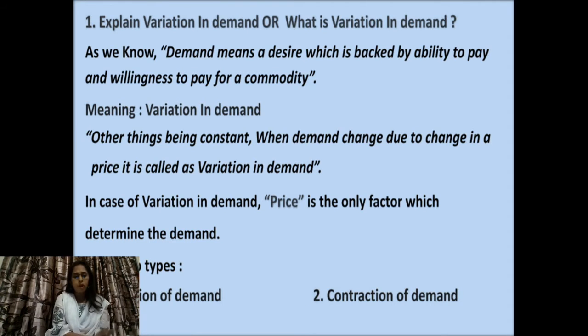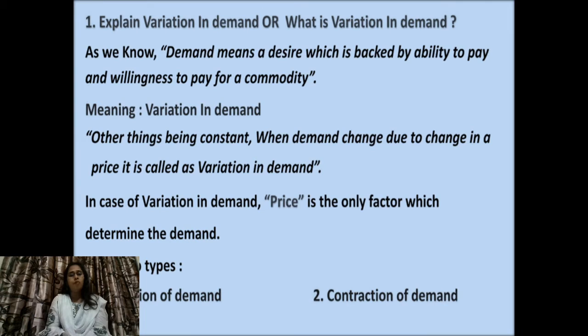If there is expansion of demand, if there is contraction of demand, this is happening only and only because of price. So while remembering these things, variation only price, changes no price, CID no price. VEC, variation, expansion, contraction, only because of price.